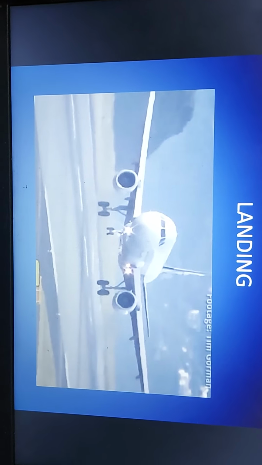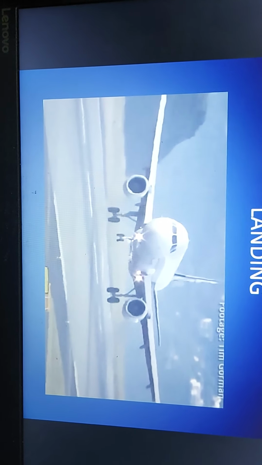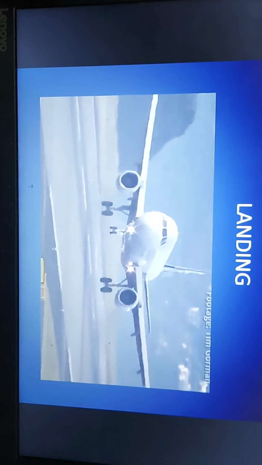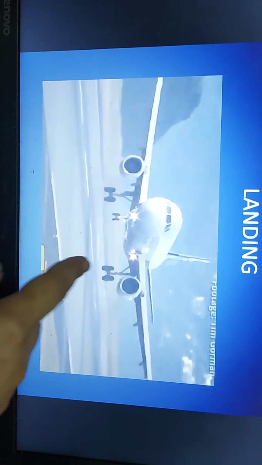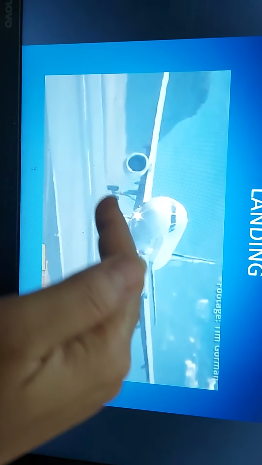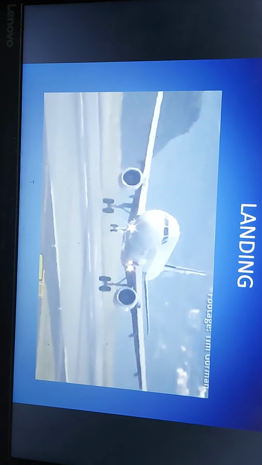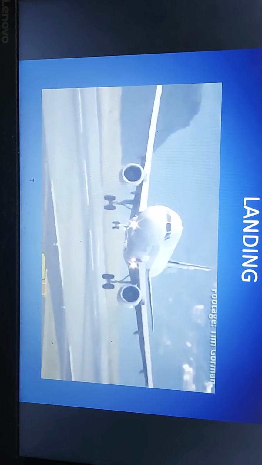Come, I'll show you. So children, can you see this aeroplane? The aeroplane is now landing on the runway. This is a runway where the aeroplane has started landing. वो नीचे आ रहा है. So that is called landing, when an aeroplane lands on the runway. So children, you have seen landing also.